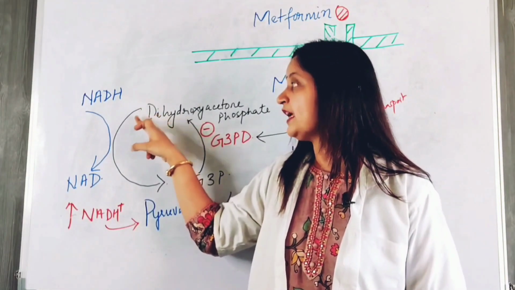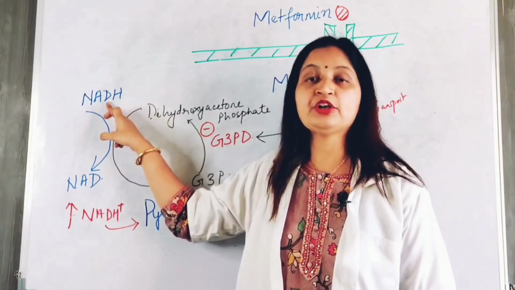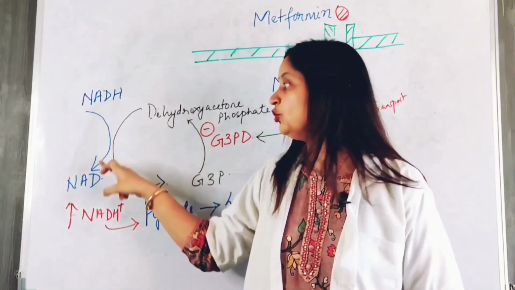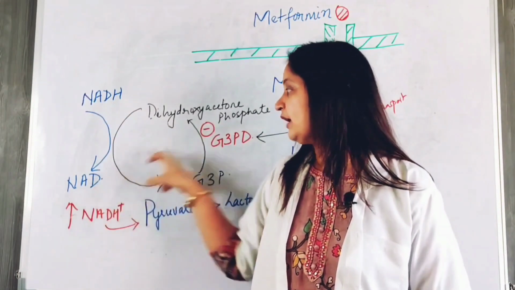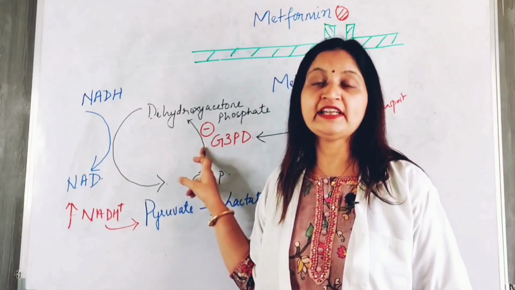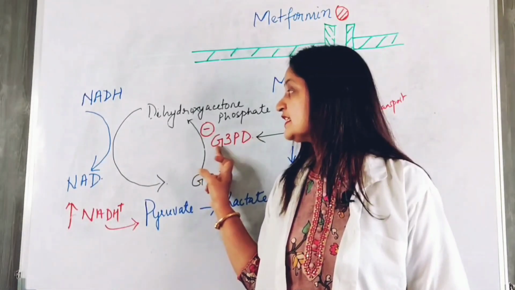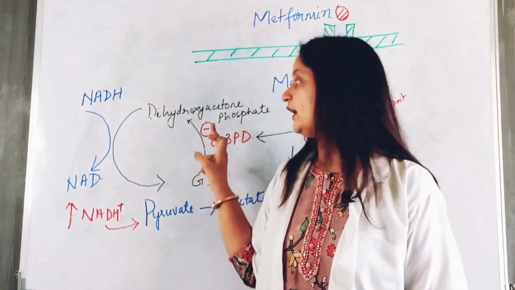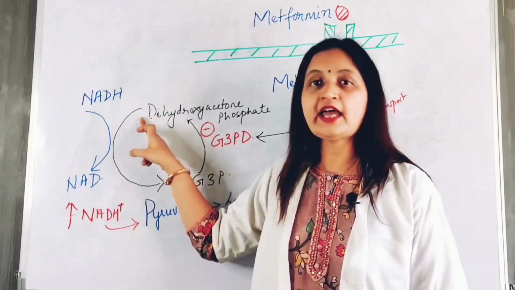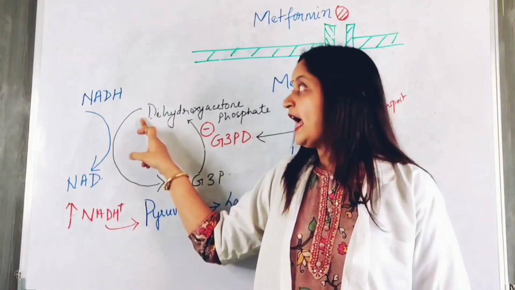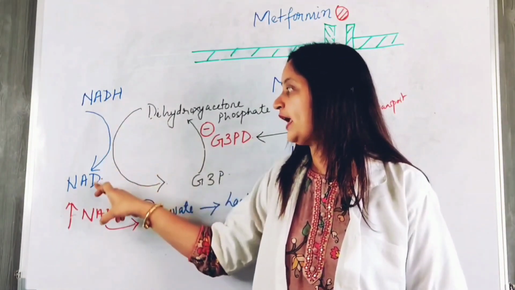Dihydroxyacetone phosphate plays a major role in reoxidizing NADH that is produced during glycolysis to NAD. So NADH is converted to NAD in presence of glycerol 3-phosphate dehydrogenase enzyme. When this enzyme is inhibited, it decreases the formation of dihydroxyacetone phosphate and this also reduces the conversion of NADH to NAD.